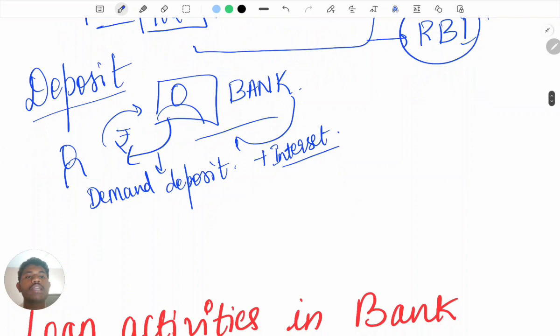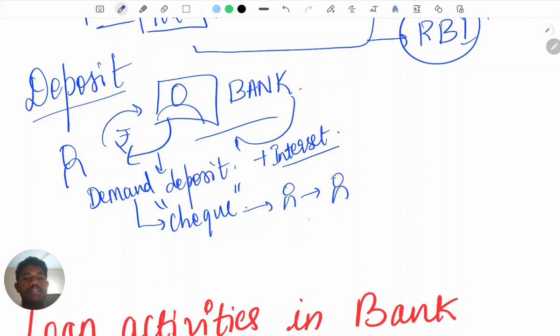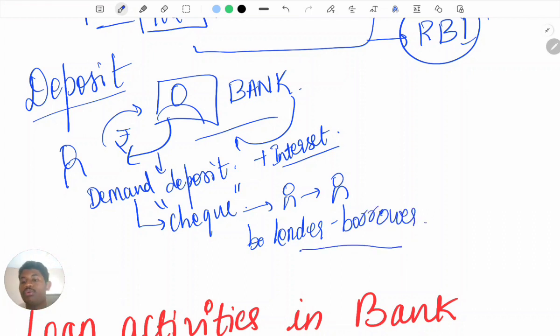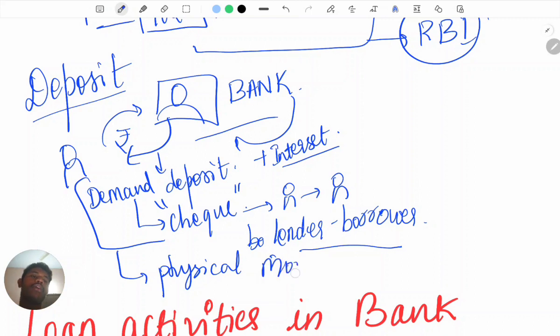And demand deposits can also be done through checks. So what is a check? A check is a paper instructing how much amount is to be given from one person to another person. Usually one person to another person means from the lender to the borrower. Is that correct? Yes. So in these demand deposits and checks, usually the physical currency we have, notes and coins, will not play a very important role. Clear?